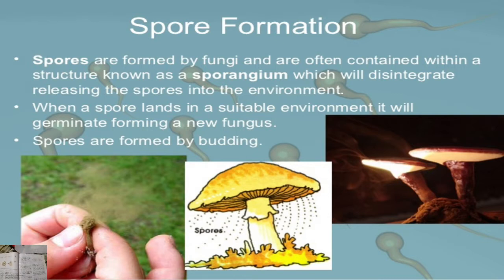So students, some organisms like algae, mosses and ferns reproduce by forming spores. Also some bacteria produce spores, which serve as a resting or dormant stage for the bacterial cells to survive unfavorable conditions. When spores land in a suitable environment with favorable conditions, they will germinate, forming a new fungus. Also, spores are formed by budding.